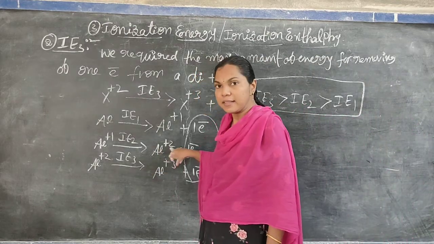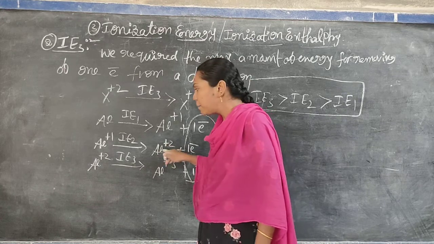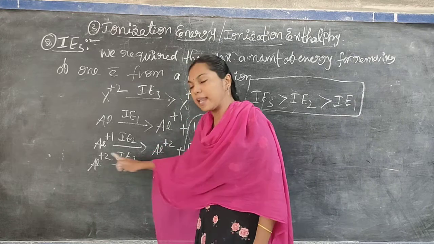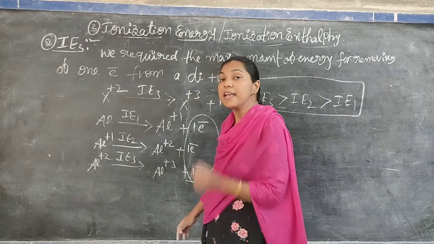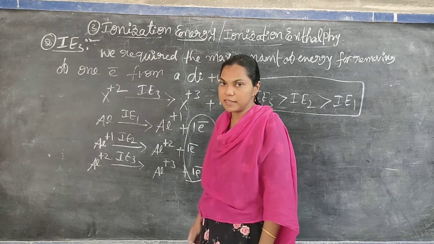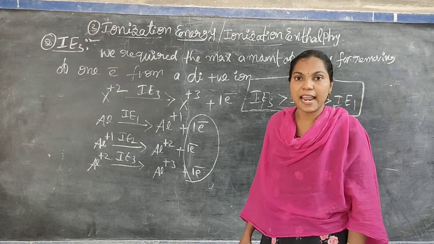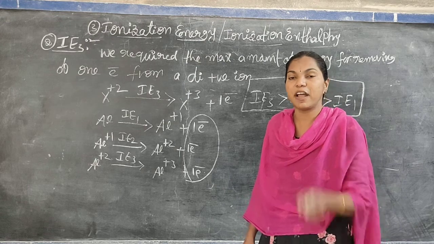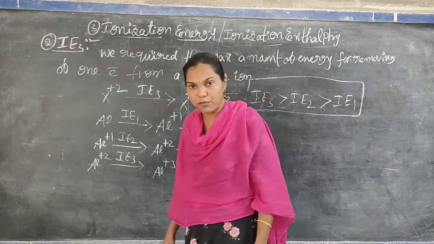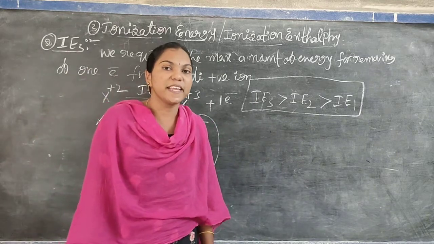We can remove the second electron from the same atom that has become a monopositive ion, but it is a very difficult process. That's why we can say IE3 is always greater than IE2, which is greater than IE1. A very important question for 4 marks: explain IE3 > IE2 > IE1.